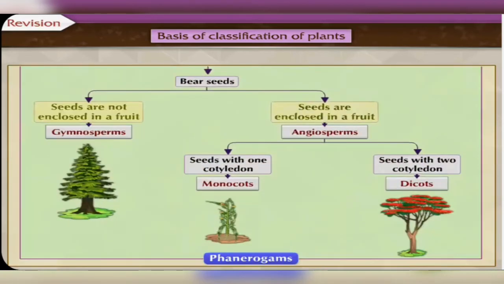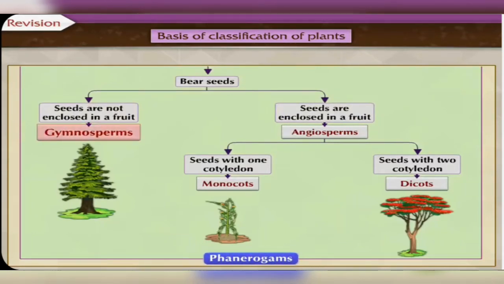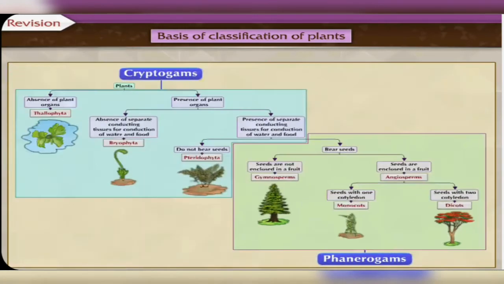Depending upon whether seeds are enclosed within a fruit or not, phanerogams are classified as gymnosperms and angiosperms. Angiosperms are further classified as monocots or dicots depending upon the number of cotyledons in the seeds.